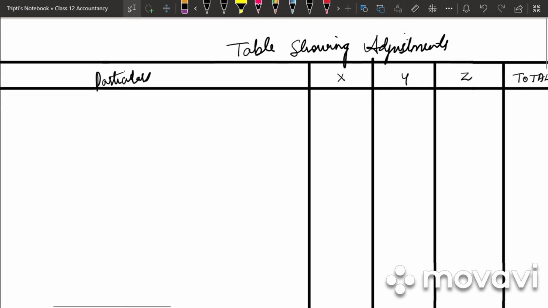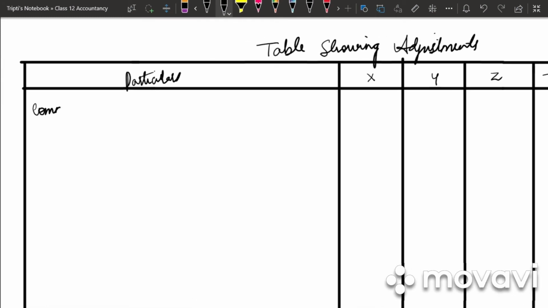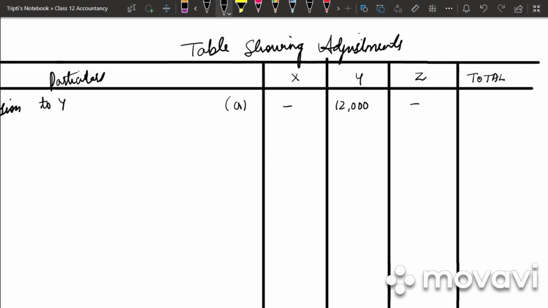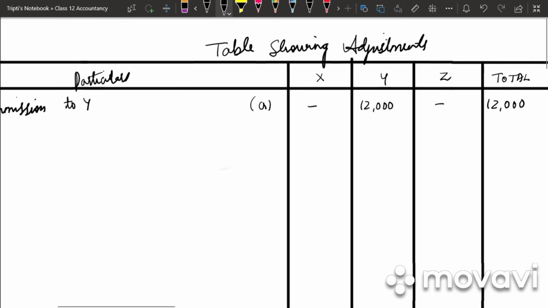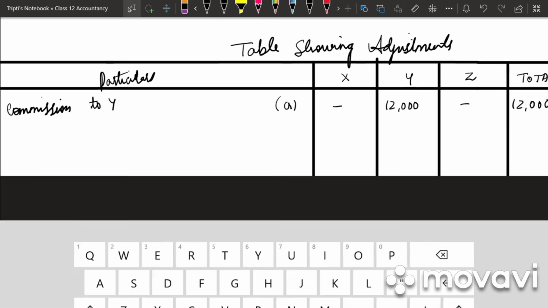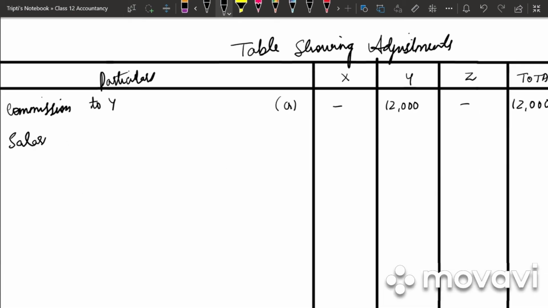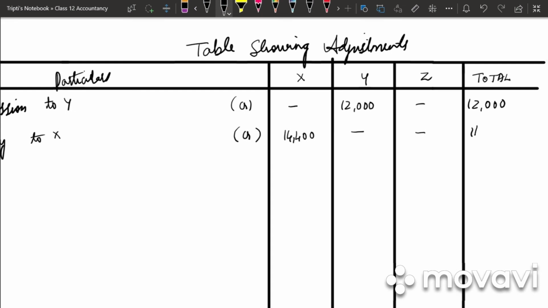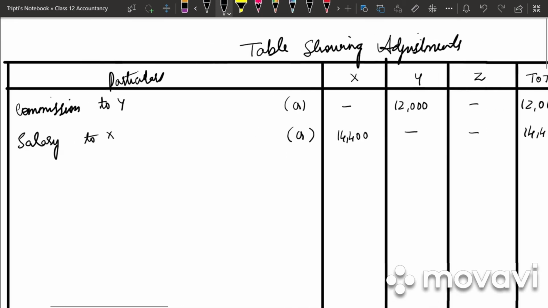So first thing we will be writing, what is the first point? Commission to Y. How much is it? Firstly, it is a credit balance, 12,000. So the total will be 12,000. Then the next point we have is salary to X. Again credit, 1,200 per month. So 1,200 into 12, 14,400. Total we get 14,400.